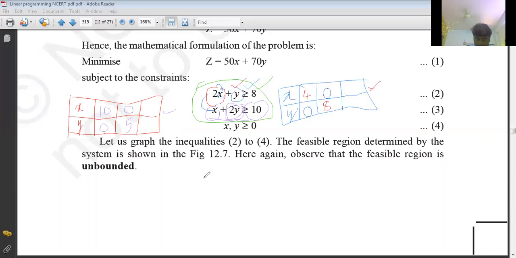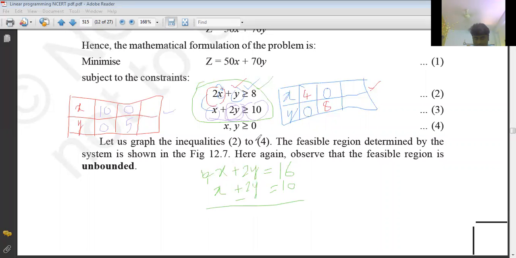So I can write 4x plus 2y equals 16 because I'm multiplying by 2, correct. The second one as it is, x plus 2y equals 10.